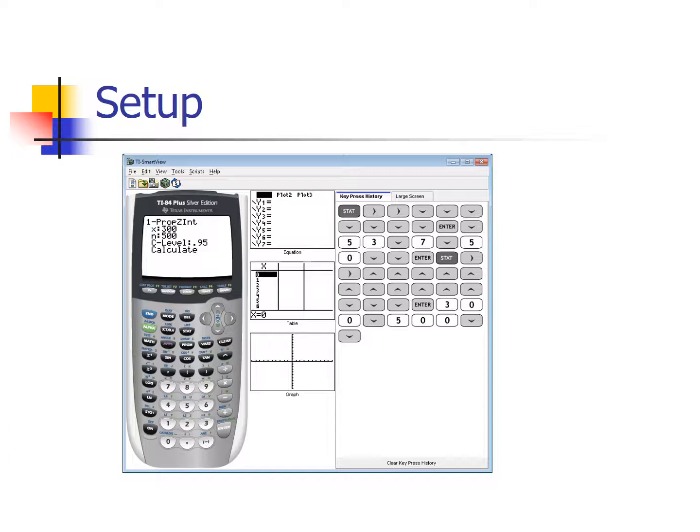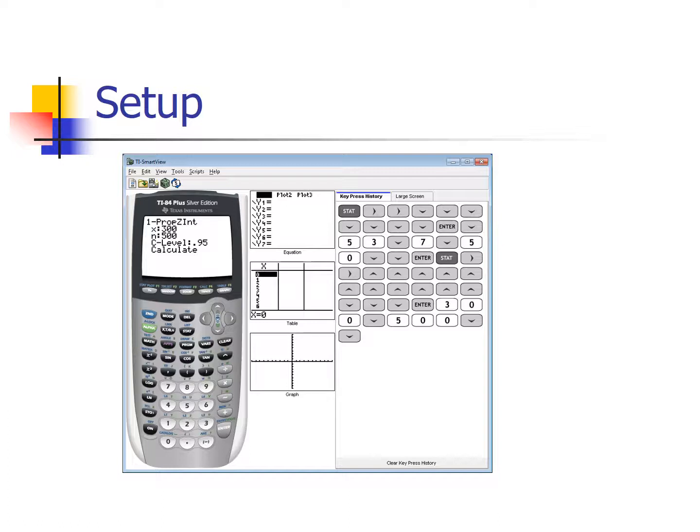Now the x. The x is not a percent. The x is not p hat. It's important that you know that, important that you remember that. The x, what the calculator wants, is the number of people that satisfy that characteristic of interest. It's the r from our p hat formula. So in this example, that's 300.